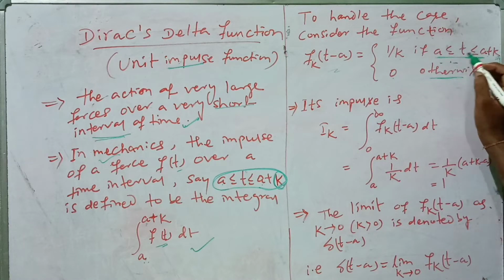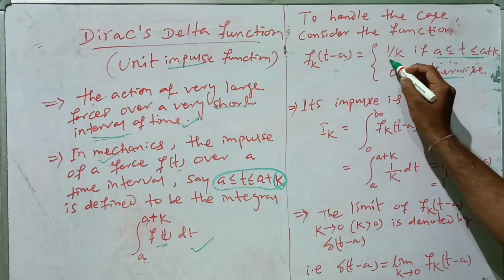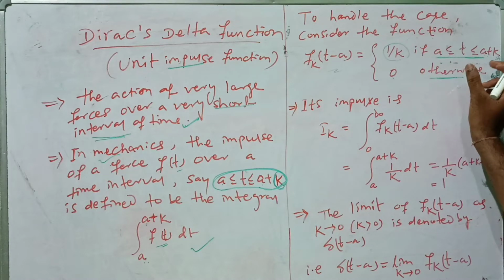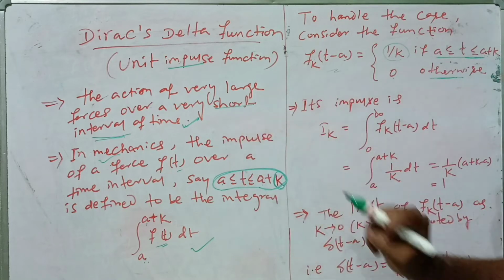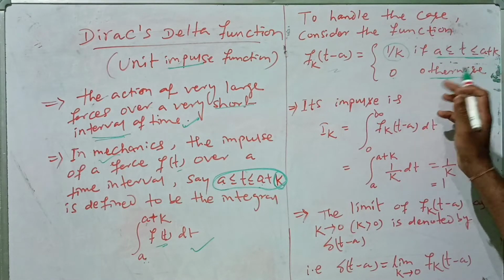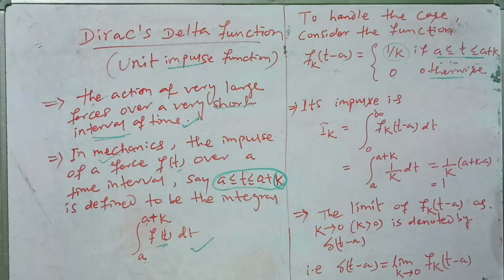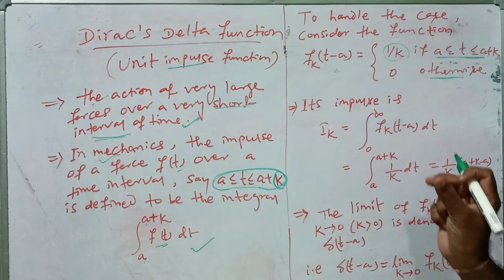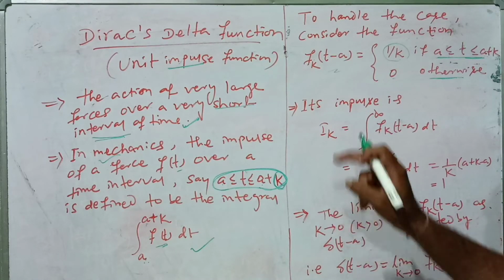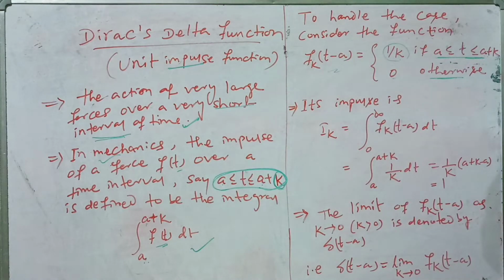Because k is very small. When k tends to 0, it is 1/k over a very small interval of time, and otherwise it is 0. In other cases it will be 0, because we take it only for that short interval of time.